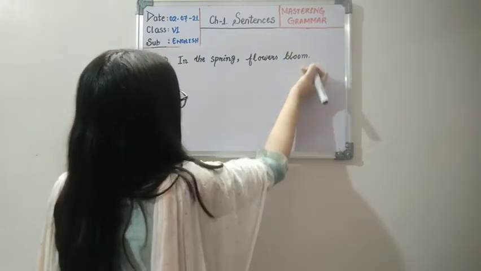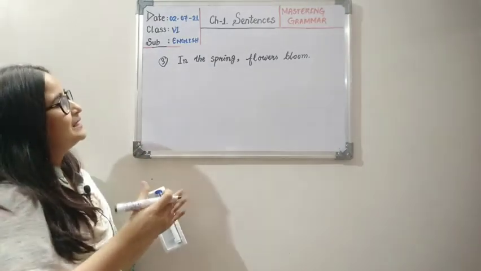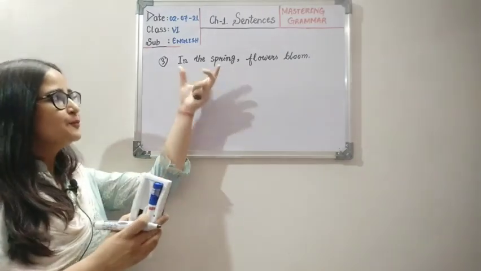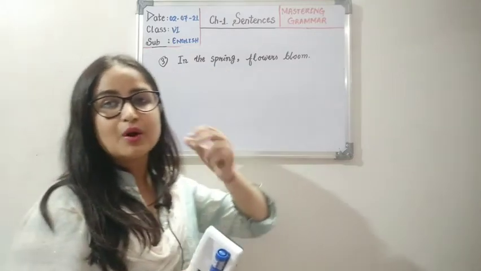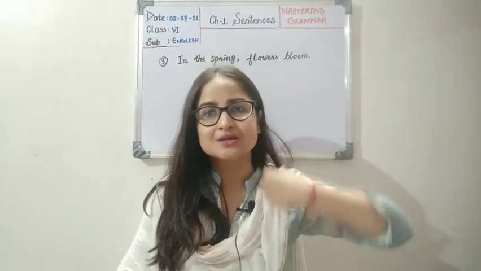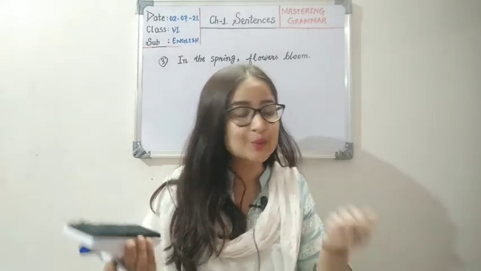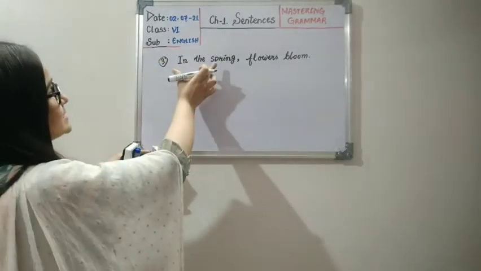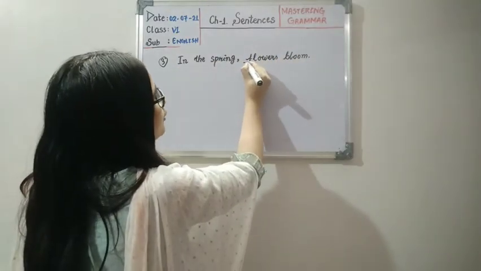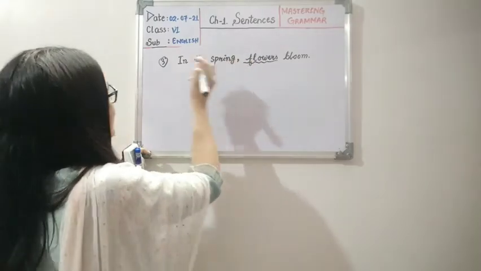Okay children, now see this. This is a very different arrangement of words. Now I told you, in the spring flowers bloom. But I am not talking about spring. Sometimes some phrases are placed right in front of the sentence, in front of the subject. But what do we do with that? We actually try to arrange it. Like here, in the spring is a phrase and flowers bloom. So what are we talking about? That flowers are blooming in which season? Spring. So flowers are our subject.